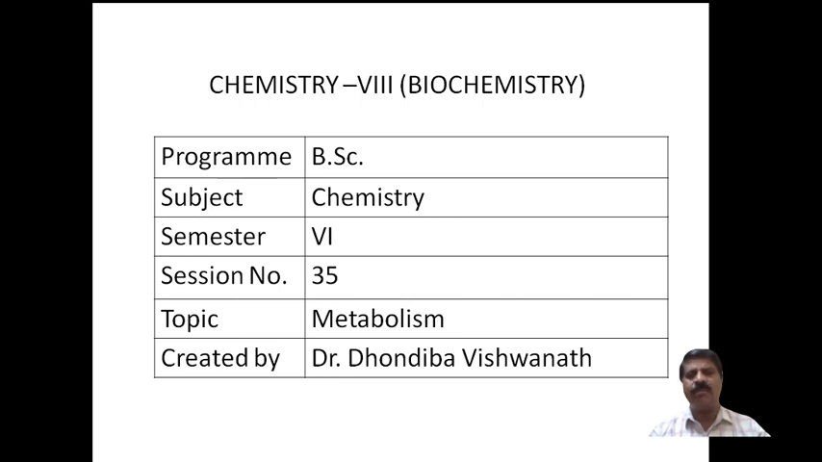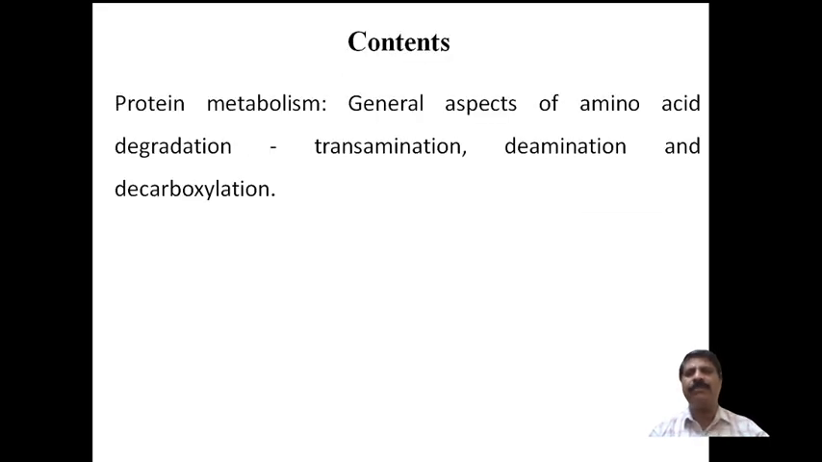Today I am going to discuss the 35th session of Biochemistry, which belongs to Chemistry 8, Paper 8 of Metabolism of 6th semester BSc. In this session, I am going to discuss protein metabolism. In protein metabolism, I have to discuss the general aspects of amino acid degradation, in which the transamination, deamination, and decarboxylation processes. In this session, I will discuss these in detail. Now let us take them one by one.